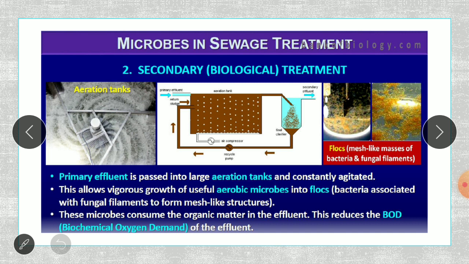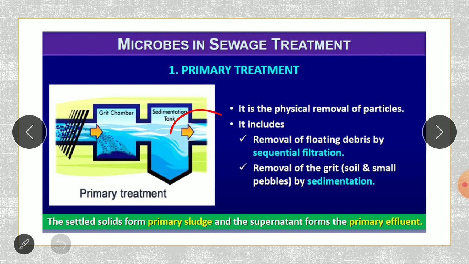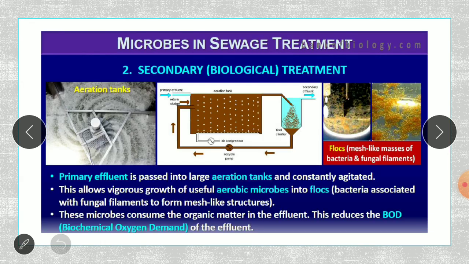Now comes the next step, which is the secondary treatment or the biological treatment. In the secondary or biological treatment, they are taking the primary effluent. So what is the primary effluent here? What we got here, the top part, the supernatant part, is the primary effluent. This primary effluent is then passed into a large aeration tank and constantly agitated. What is an aeration tank?